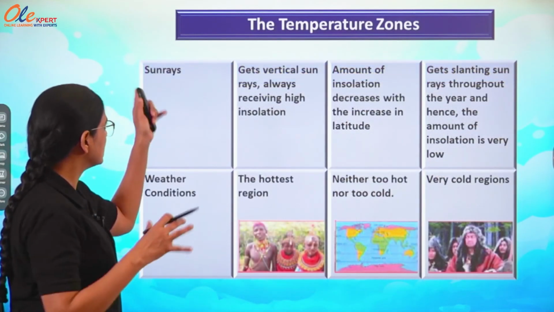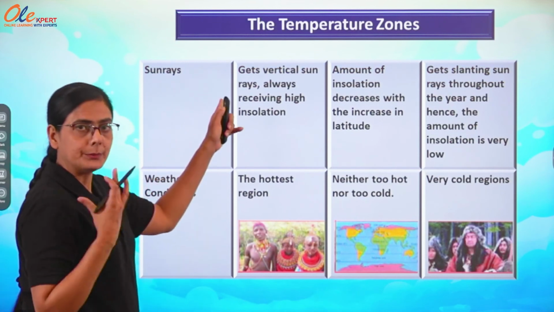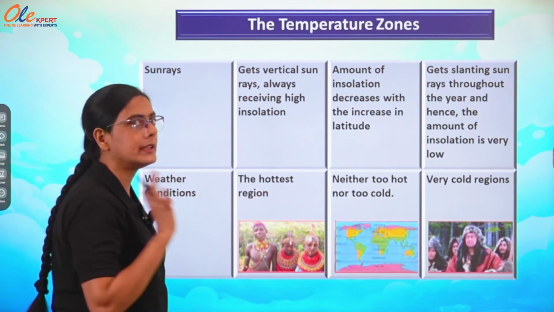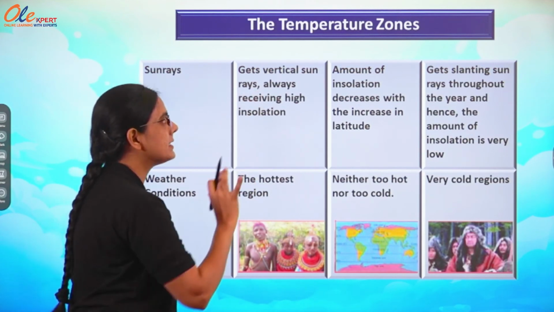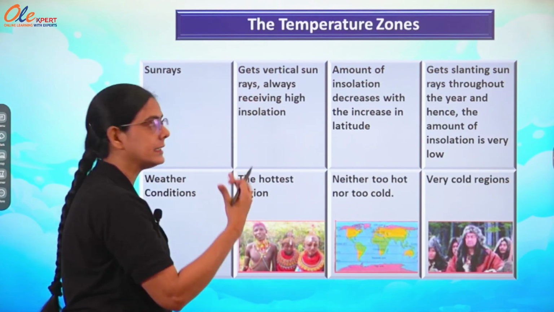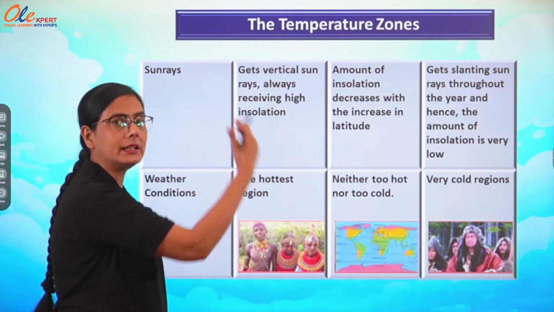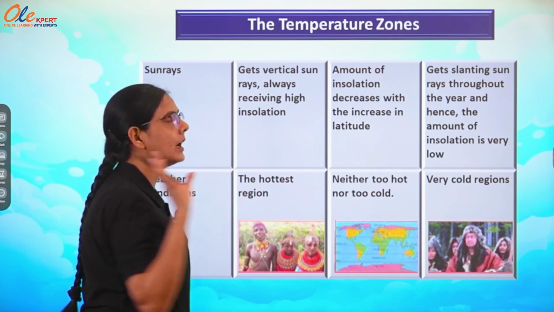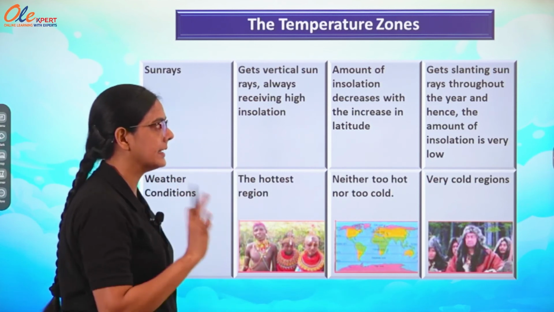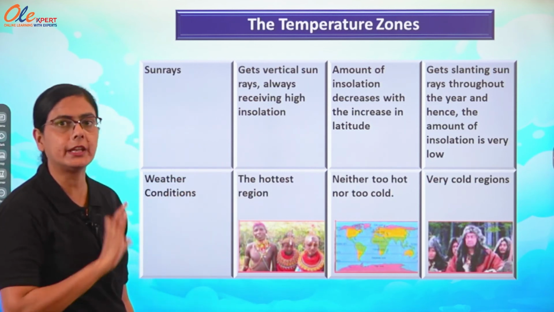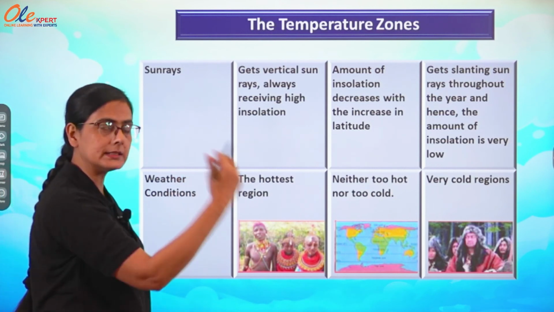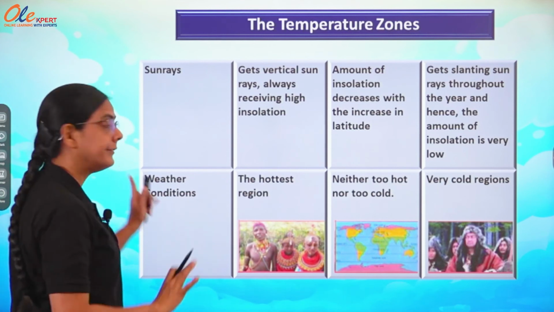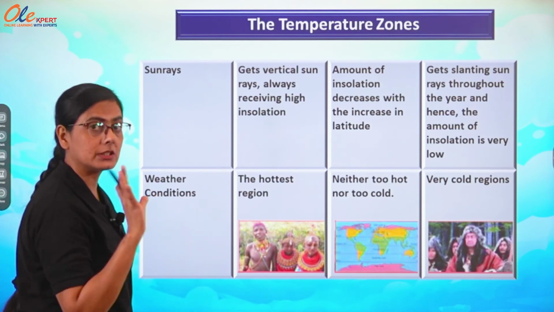Now, how are the sun rays coming? Torrid zone gets vertical sun rays, always receiving high insolation. In temperate zone the amount of insolation decreases with the increase of the latitude. Okay. And frigid zone gets slanting sun rays throughout the year, hence the amount of insolation is very low. Fine. What is the weather condition of these 3 zones?